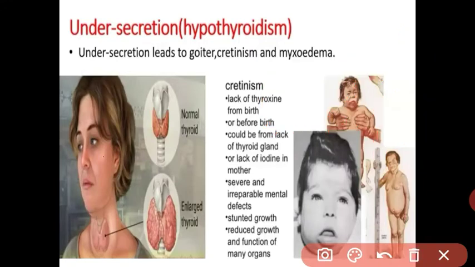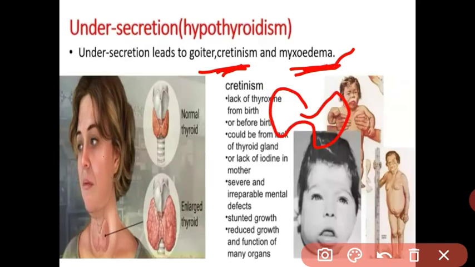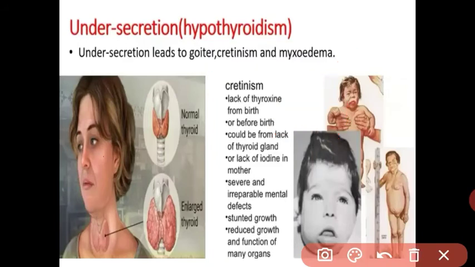Got it, student? What is cretinism and myxedema? Myxedema occurs in the adult, and cretinism occurs in children. Myxedema means the thyroid gland is of proper size but there is less secretion of thyroxine hormones, and in cretinism there is no proper formation of the thyroid gland, and this gland has less secretion of thyroxine hormones.